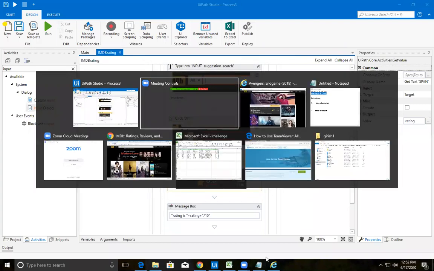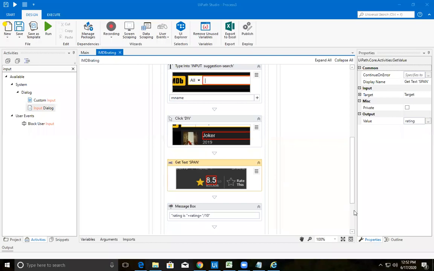Fine. Are there any other doubts using this IMDb rating? No more doubts. Nobody entered anything in the chat.